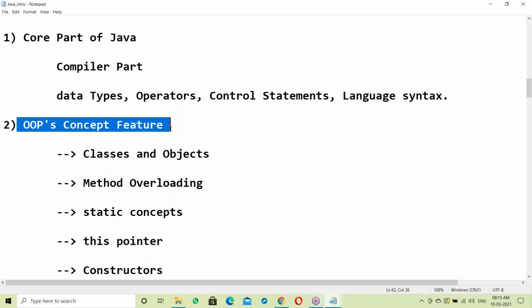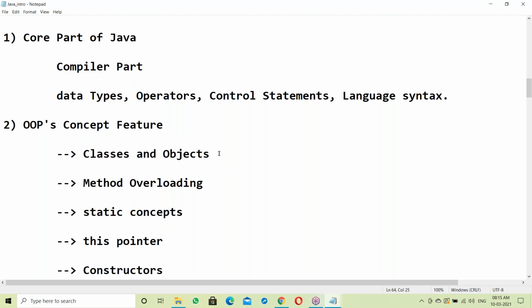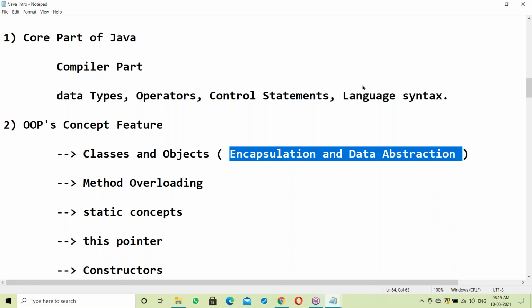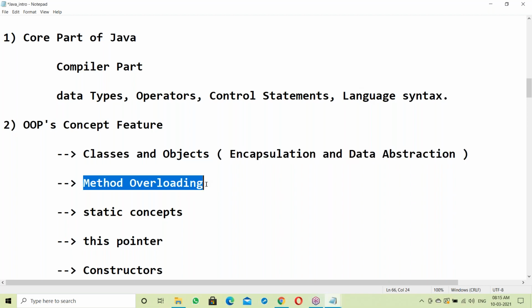Next, the OOPS concept features. For the implementation of encapsulation and data abstraction, we use classes and objects. Classes and objects implement data encapsulation and data abstraction.